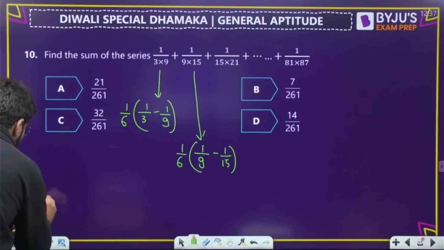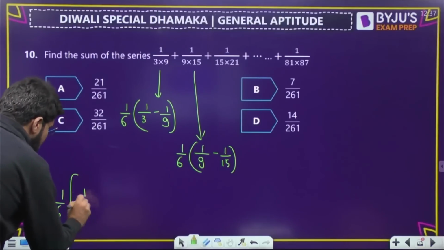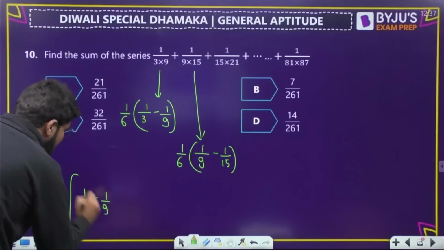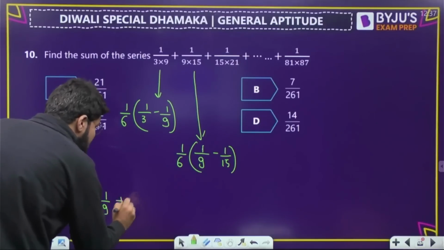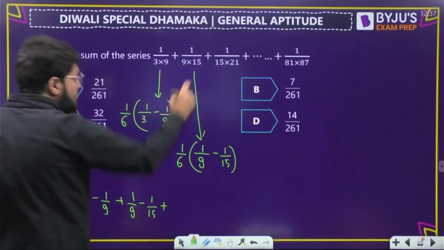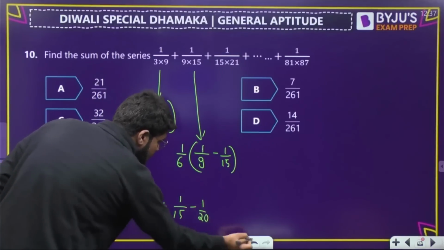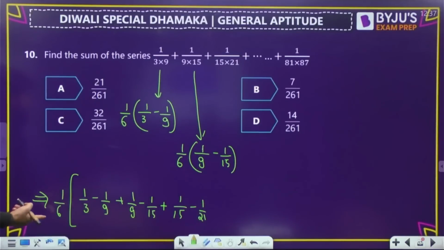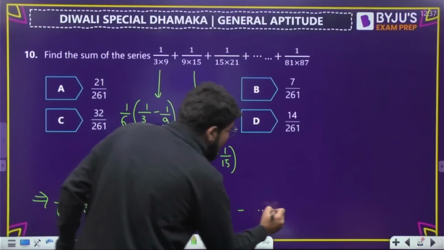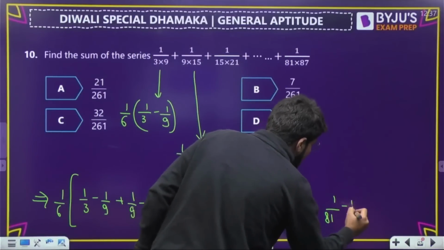That means your sum will be like 1 by 6 in each of the terms. You will have 1 by 3 minus 1 by 9, plus next will be 1 by 9 minus 1 by 15. What should be next? 1 by 15 minus 1 by 21, whole multiplied by 1 by 6, so that 1 by 6 is outside. Etc, etc, till the last one, that is 1 by 81 minus 1 by 87.